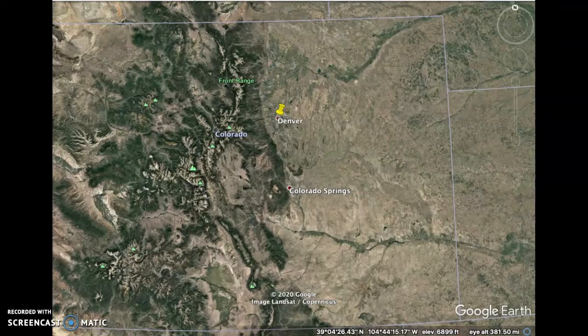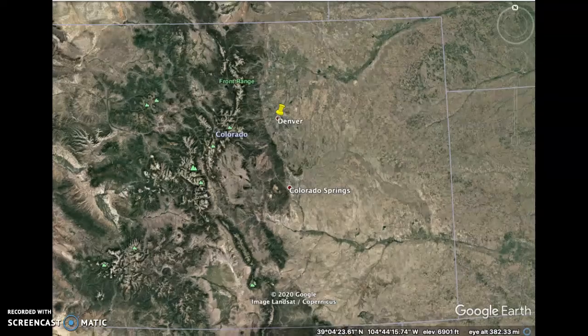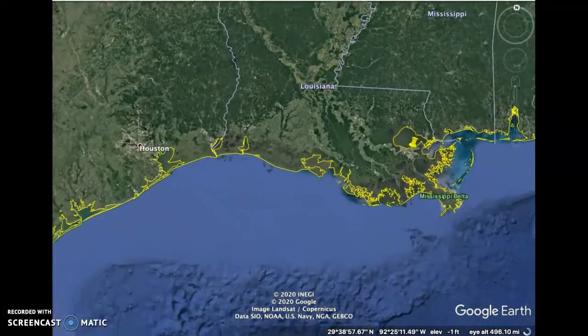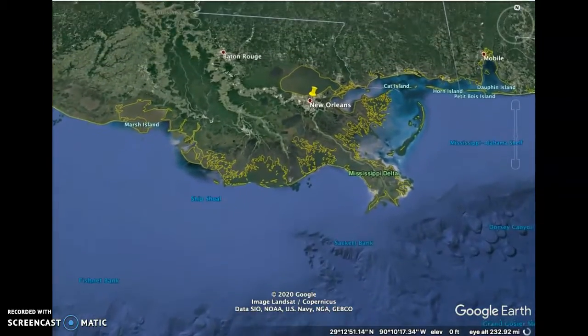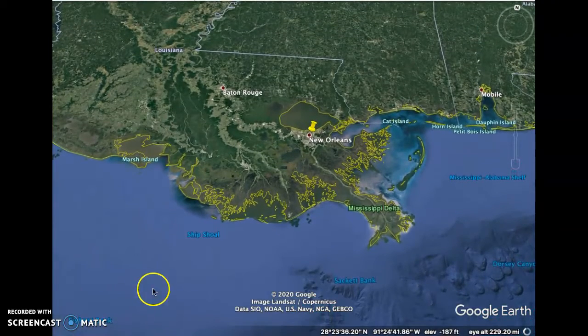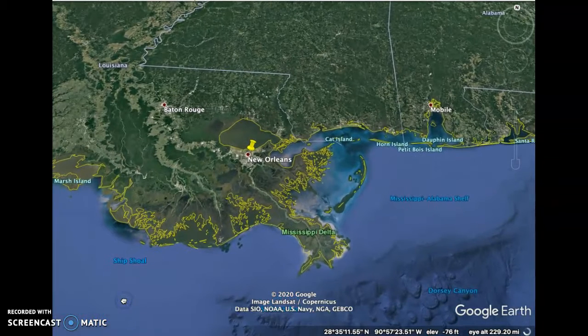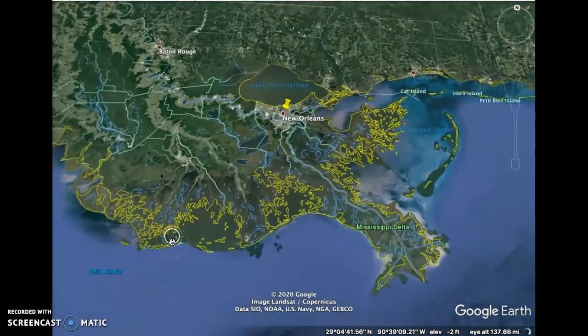Our last stop is New Orleans, Louisiana. This city showcases a hazard in the atmosphere, being its precipitation and rainfall totals. New Orleans on average receives 2,000 to 3,000 millimeters of rainfall during the wet season, April through September. This heavy amount of rainfall is due to the location of the city. New Orleans is located right on the coast of the Gulf of Mexico.